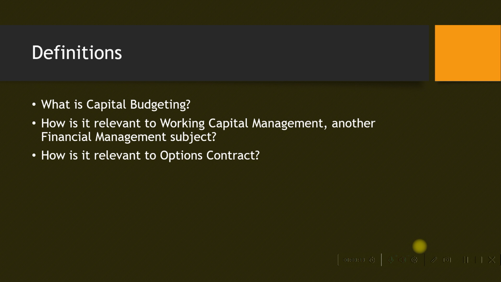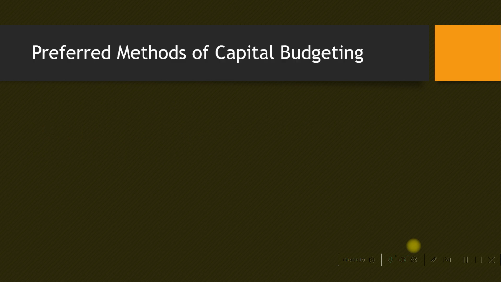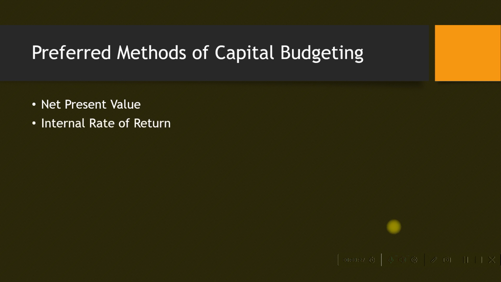Different businesses use different valuation methods on capital budgeting, and hence the capital budgeting projects may get accepted or rejected. So first we'll go with the preferred methods of capital budgeting. What are the preferred methods? There are in general three of them: net present value, internal rate of return, and payback method. We'll go through each of them briefly, illustrate it with an example, and then explain a few points and move ahead.